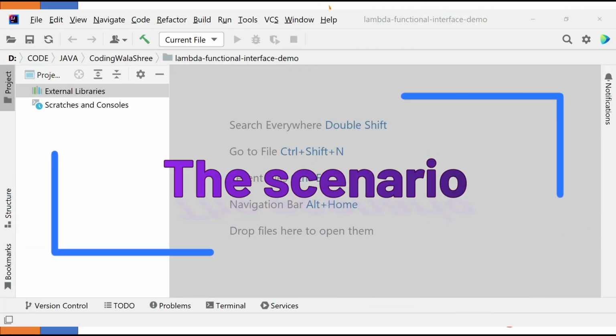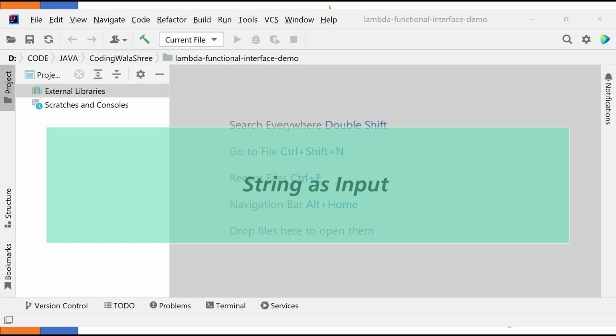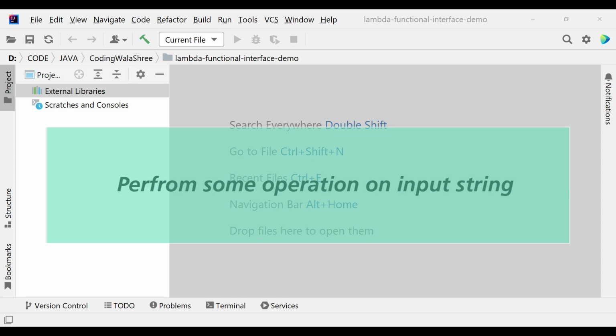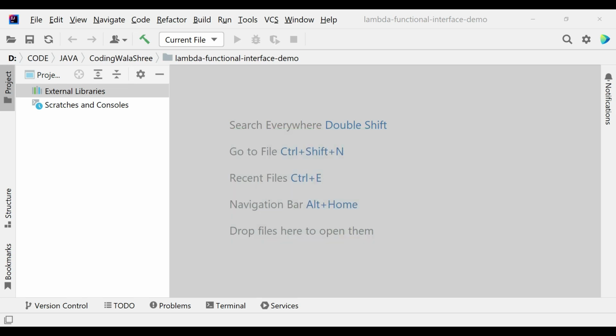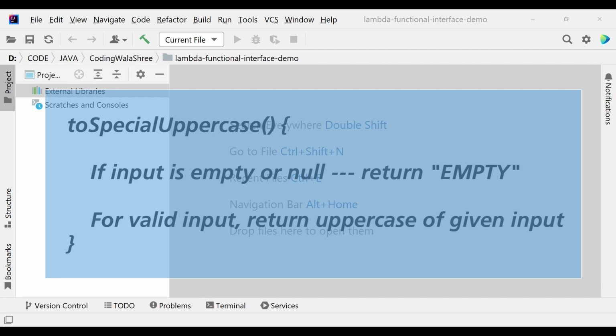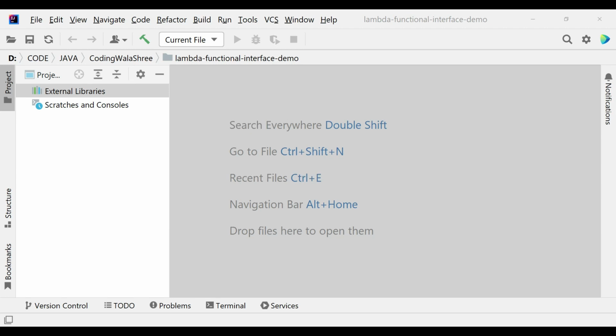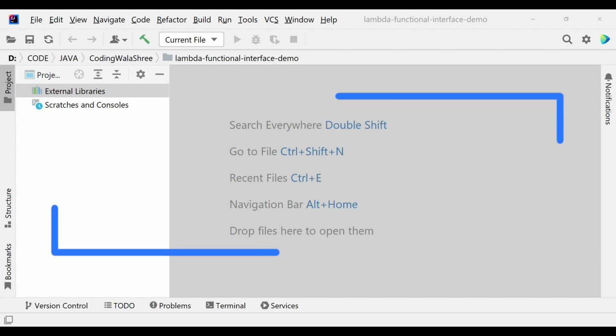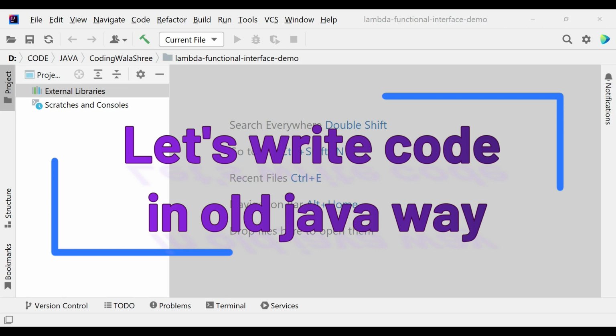Let's talk about a use case where I get a string as input and I want to do some operation on the string. Let's say I want to do uppercase operation on a string, but it is a special operation because I'll check whether it is an empty or null string, I'll return empty in uppercase as output. Otherwise I'll return uppercase of the given valid string. The way we will do it is by creating one class, create a method called, let's say, toSpecialUppercase, and create object of this class and call the method, right? So let's do it with the Java 7 way and then we will go further.